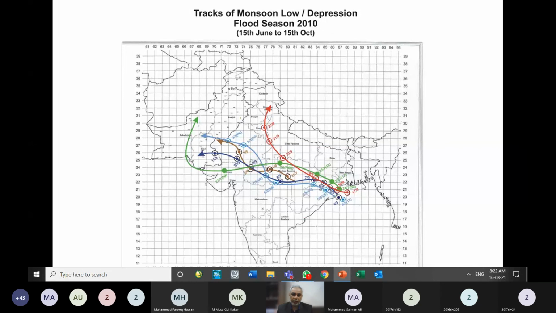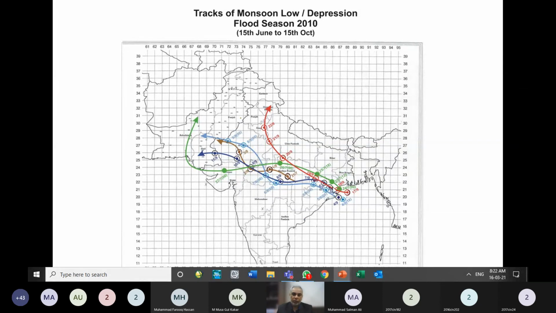So this rainfall system, if you see, one system was generated on 17th of September in 2010. This is the map of the track of the monsoon. That one did not enter into Pakistan, and it vanished away after occurrence of the rainfall in the upper part of India, in northern India.